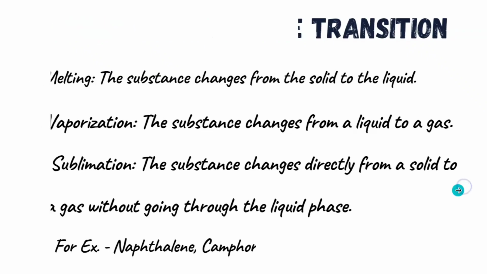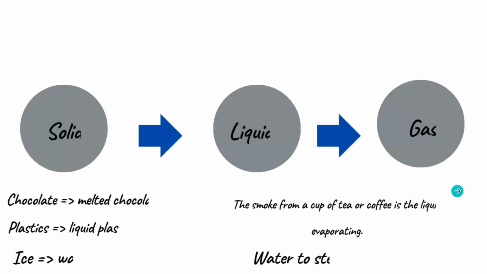Now let us understand the cycle of phase transition. We know that there are three phases: solid, liquid, and gas. As I've told you previously, when solid changes into liquid, it is known as melting. When liquid changes into gaseous, it is known as vaporization.